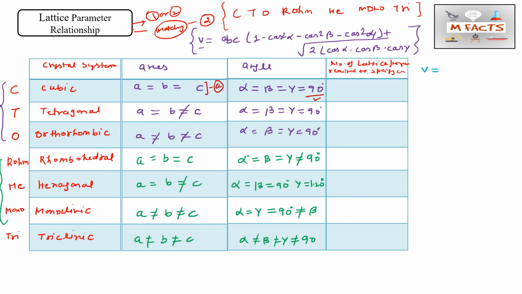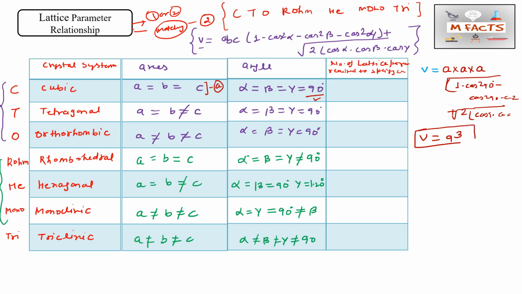We will put a equals a, b equals also a, c equals also a, and we will put 90 everywhere, like cos square 90 minus cos square 90 minus cos square 90 plus 2 cos 90 multiplied by cos 90 multiplied by cos 90. So what will we get? We will get V equals a cube for the cubic crystal system.